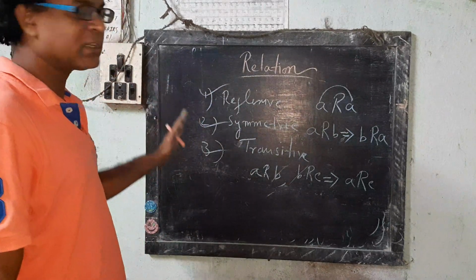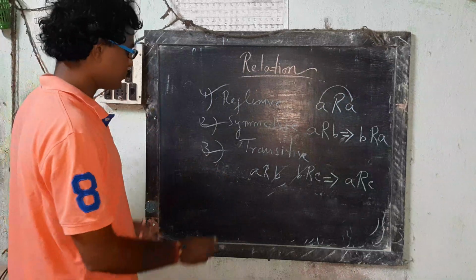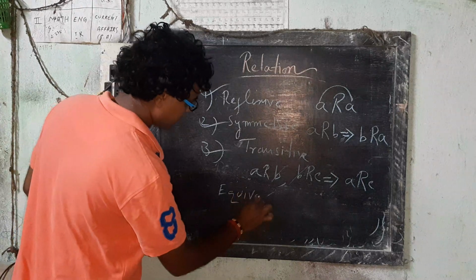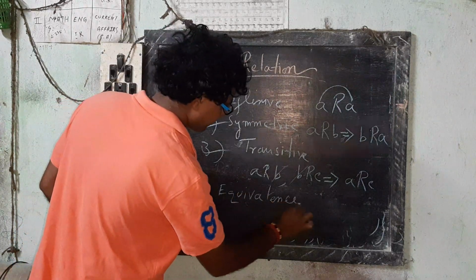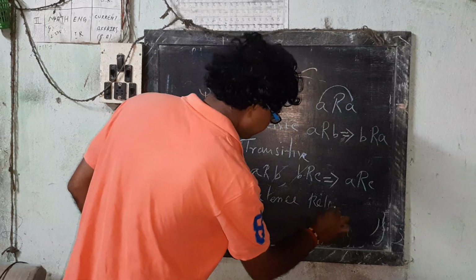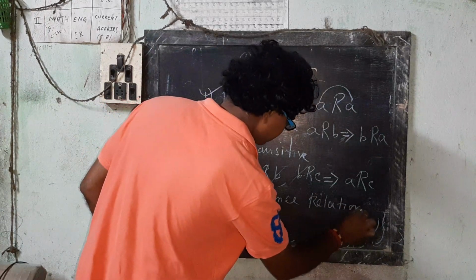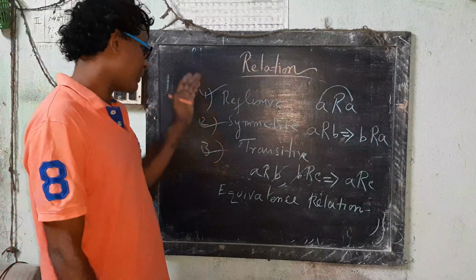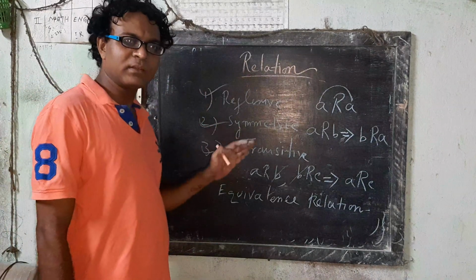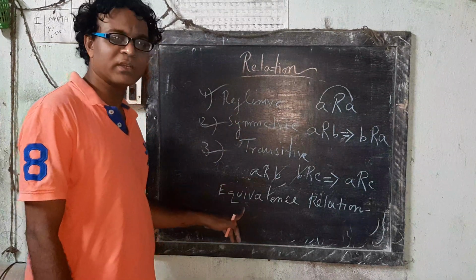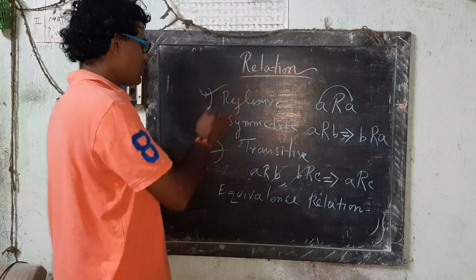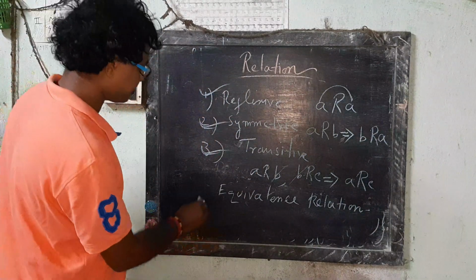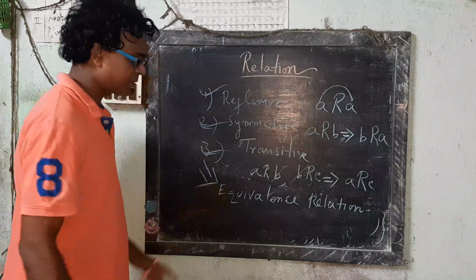These three are called equivalence relation. If any one of three fails, then it is not equivalence relation. If 1, 2, 3 hold, we may directly say this is the equivalence relation.